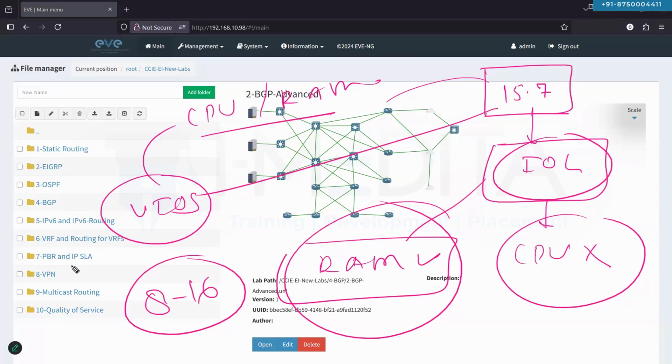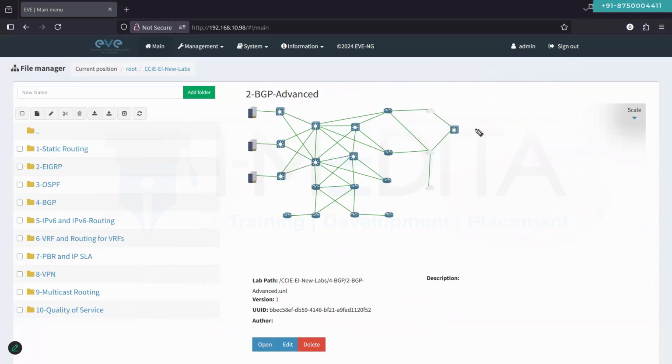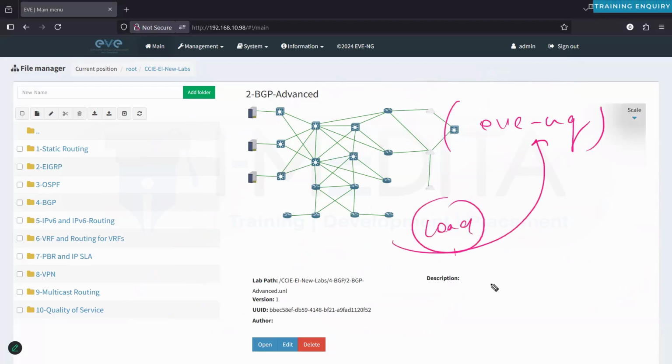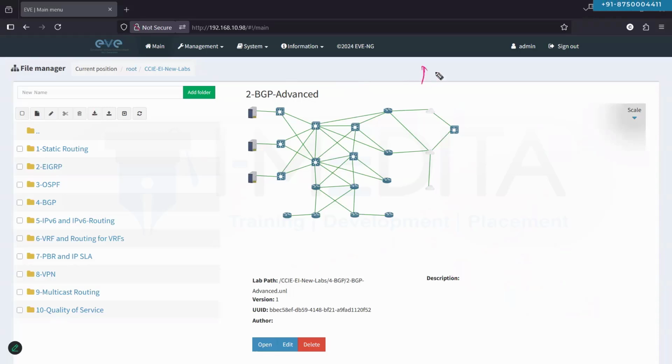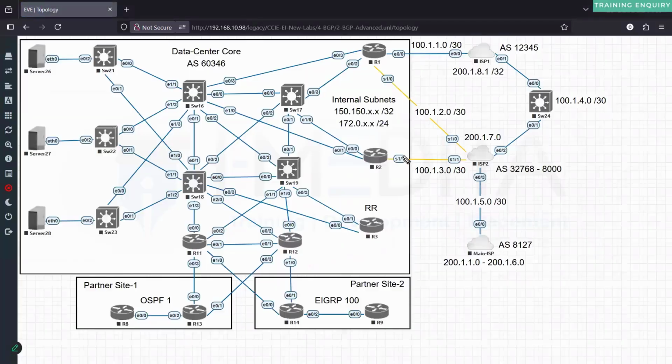So make sure that you have at least an 8 GB RAM machine available with the EVNG installed, so that you can just load the lab, and the pre-config is already there. You can just start doing the practicals, the labs that I'm going to do in the classes. And see, the idea behind the technology class is basically to make you aware of different fundamental concepts of the protocol. It's not like we have to work on a very big topology or something like that.